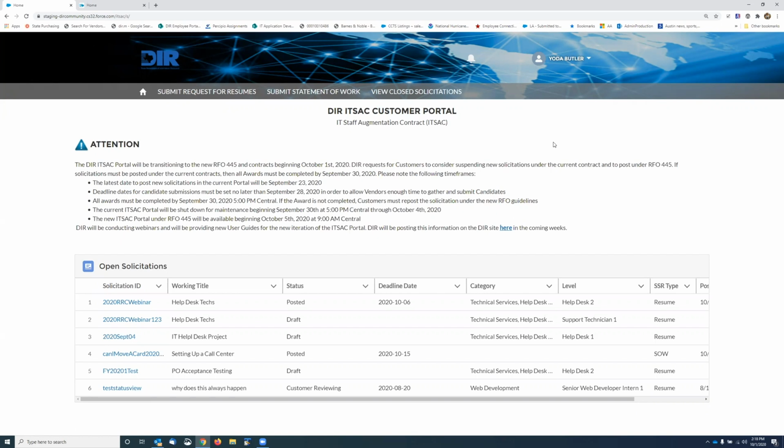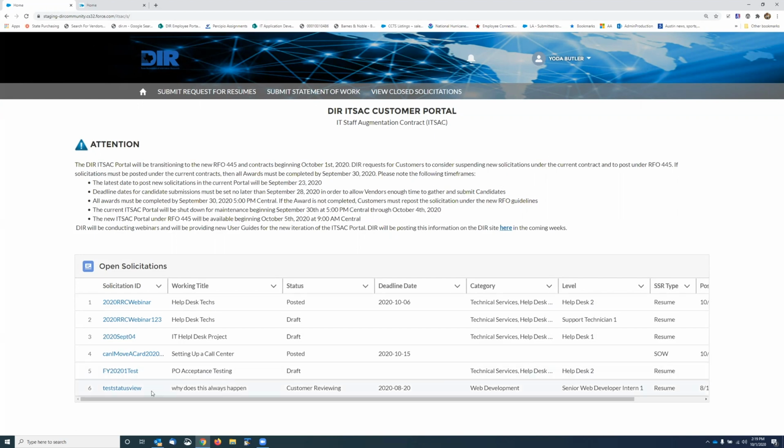And with that, I believe we've answered all the questions. I had a question earlier about adding hub statuses to our vendor list. We will definitely be taking that back as a feature request. I think that's a great idea, so we will be looking at that. And again, on that DIR ITSAC webpage, it will have a list of active contracts there as it gets refreshed, as it gets added. So we will be trying to add the hub status there as well.